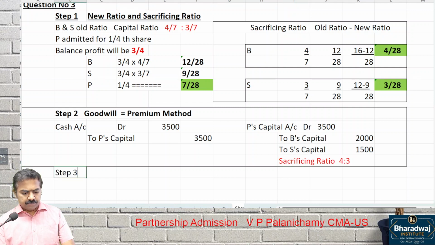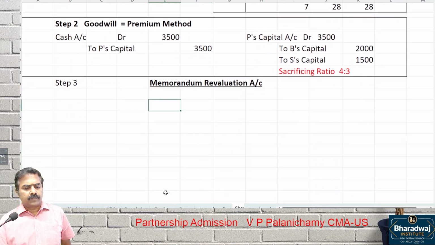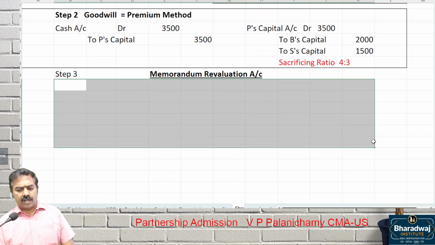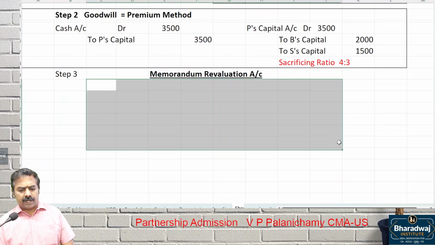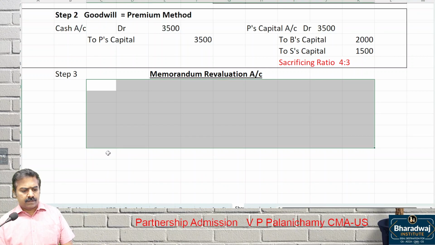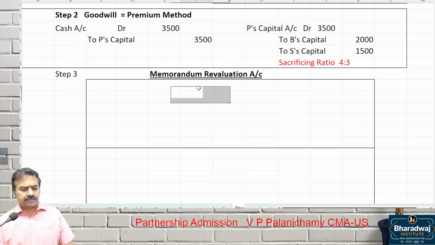Step 3. Which account? Memorandum revaluation account. First prepare part 1, the normal revaluation account. Then part 2, reverse the revaluation. Part 1 may have a profit, and of course part 2 will have a loss.